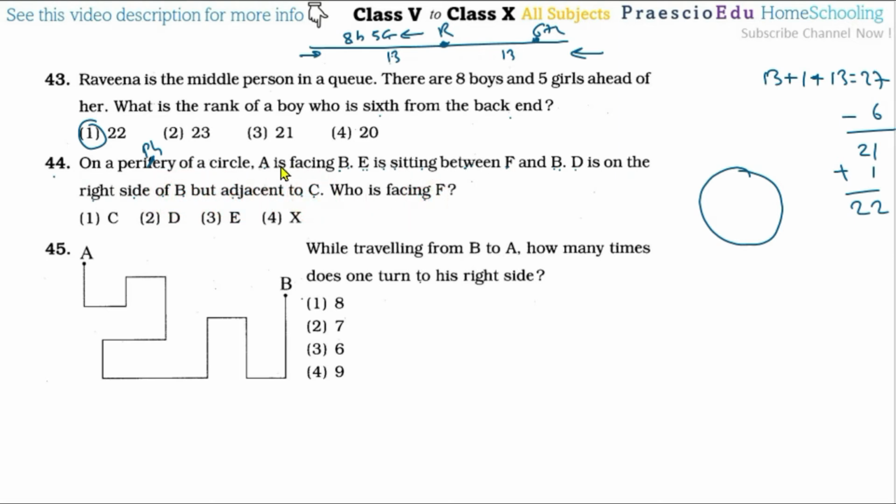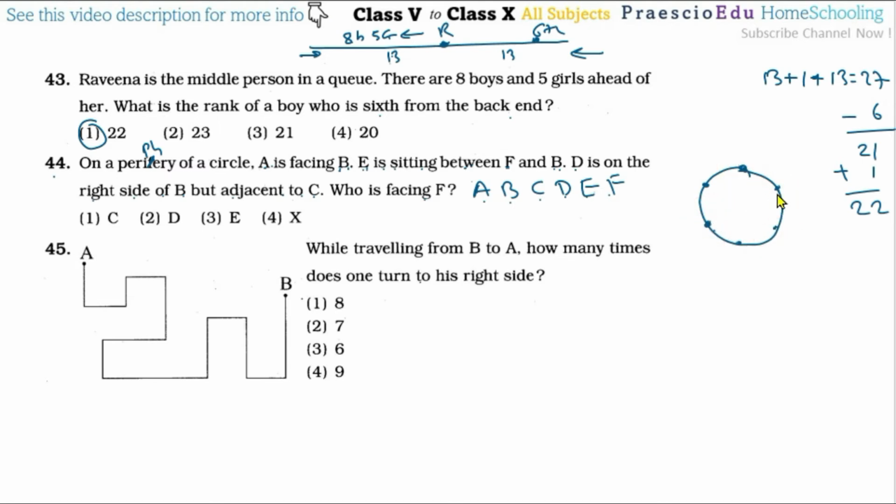Now, how many are there? 1, 2, 3, 4, 5. Now here A, B, C, D, E and F. These are the persons sitting on the circle. So 1, 2, 3, 4, 5, 6.